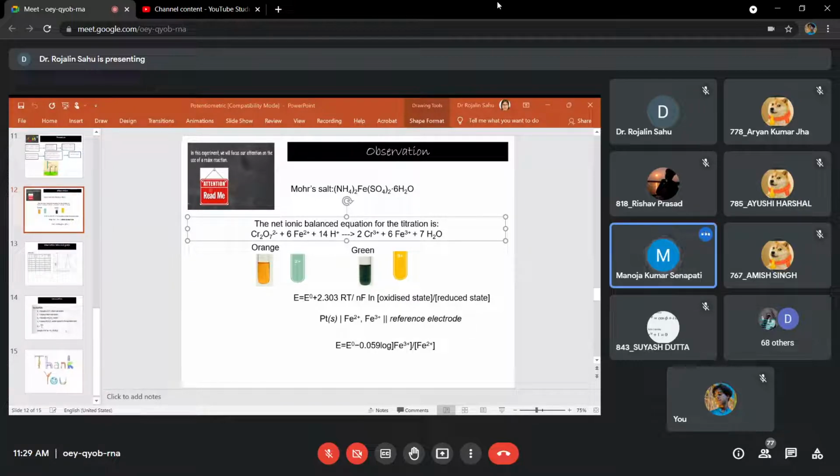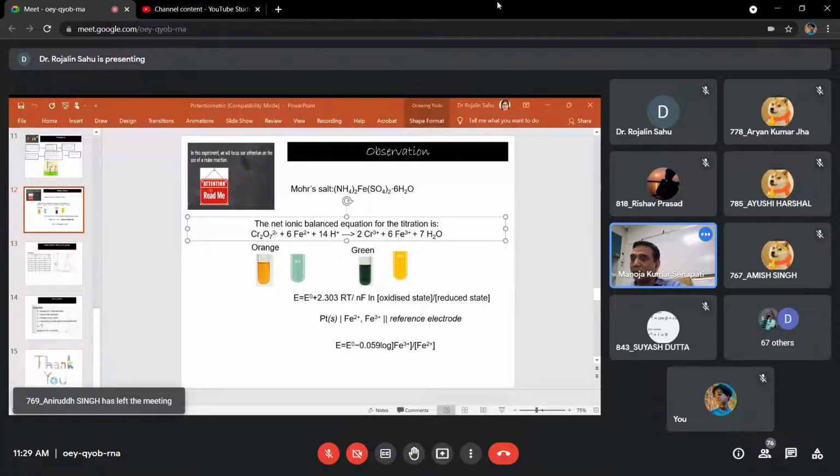Okay, so as you see here, we are going to carry out a redox titration because titrations are named according to the reaction involved. In this case, we are going to carry out the titration between potassium dichromate, which is the oxidizing agent, and the Mohr's salt solution, which is the reducing agent. So the reaction is between the oxidizing agent and reducing agent, so we can say that we are going to carry out a redox titration.